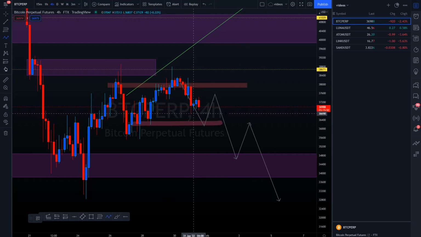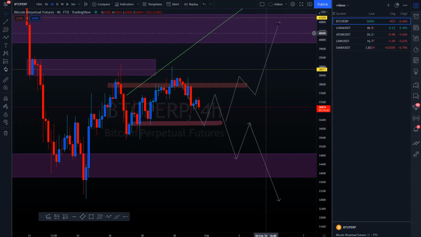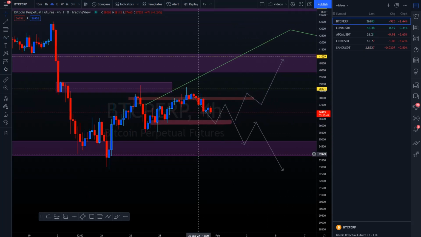Bullish case scenario would probably be holding the higher low right here, achieving 38s, holding 38s, and then finally popping off to the 41k level that we were looking out for quite some time already. I presume that's everything I will be looking out for this week for Bitcoin. So let's head over to Luna.